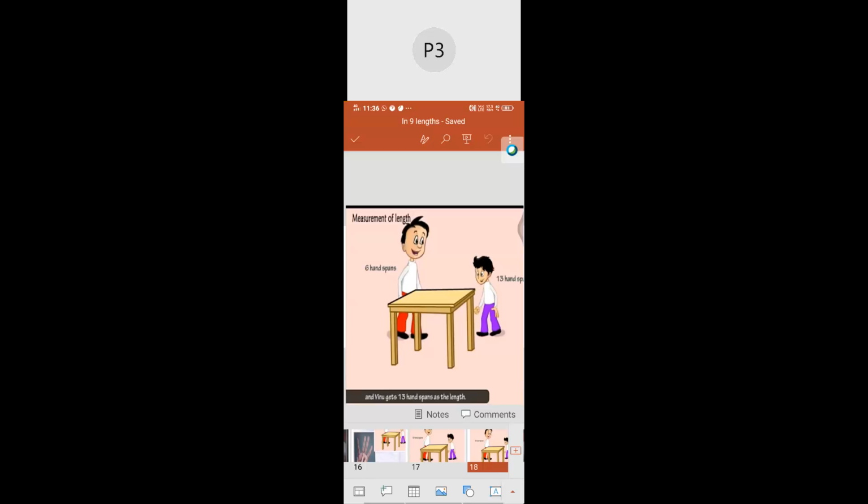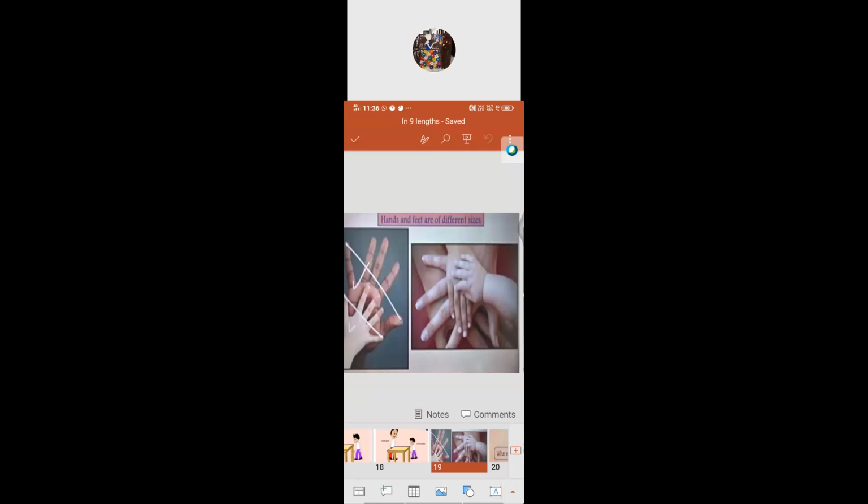So in this part you have seen the small problem. Listen, children, different people have different sizes of hands, so the result will be different measurements, isn't it? Because of the small and big handspan, the result also differs. But the unit is the same, handspan. The measurement differs, so we can't rely on that. So they are called non-standard units. This kind of method is less popular in current time.